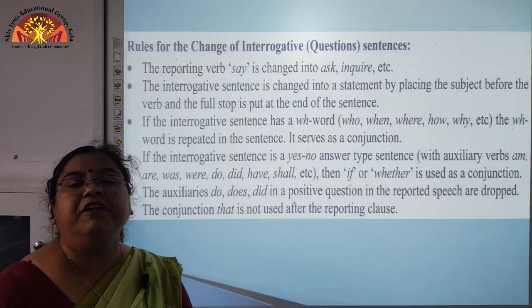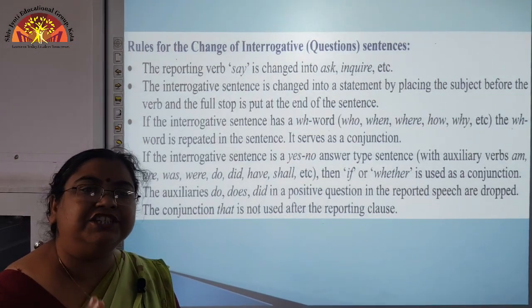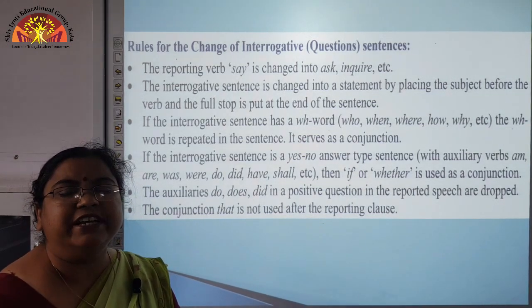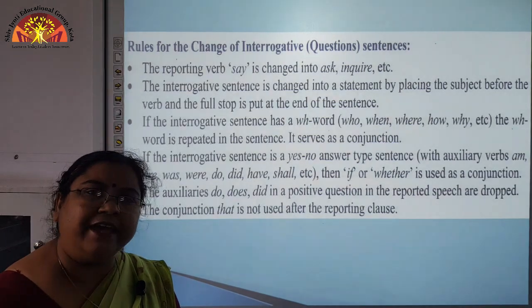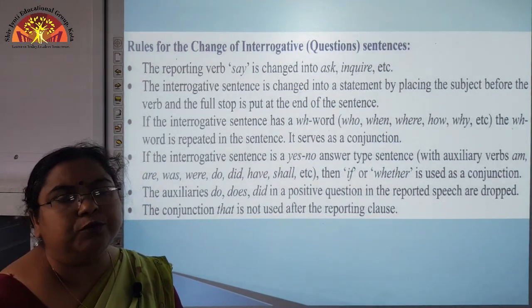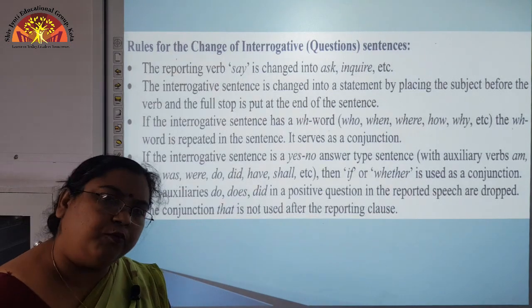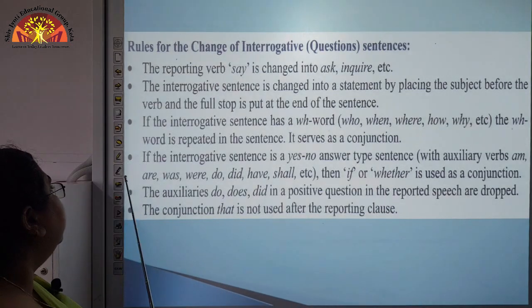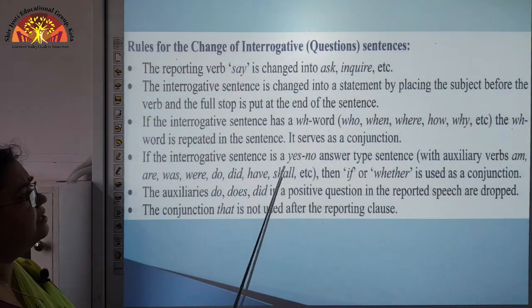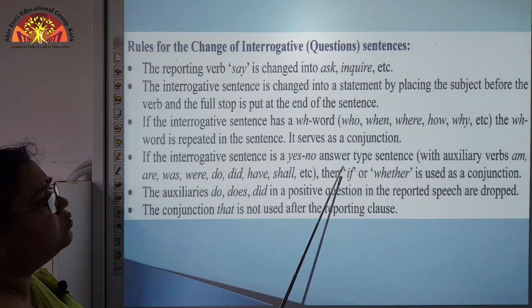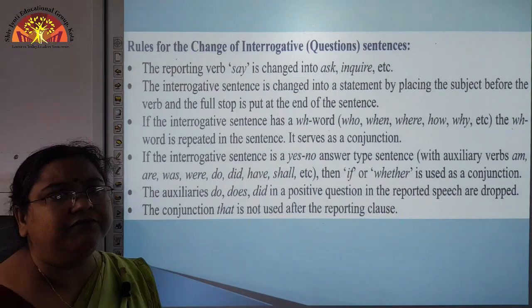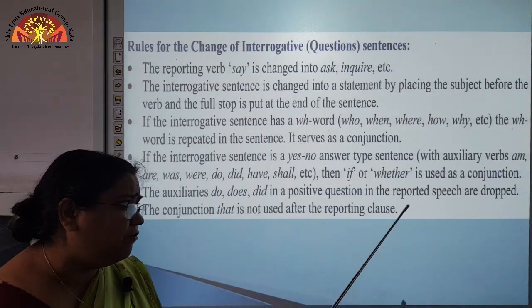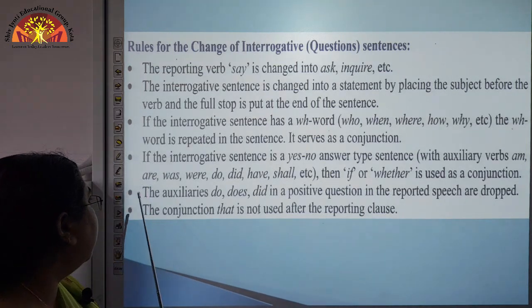That means we will replace the conjunction that with the WH word, what, where, why, whatever is being used in the direct speech question.